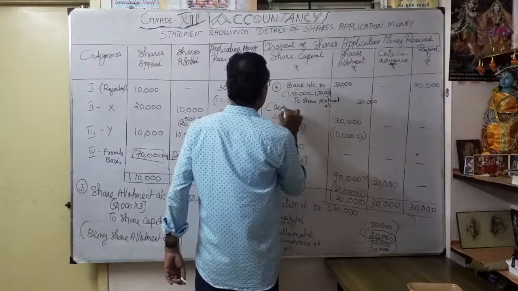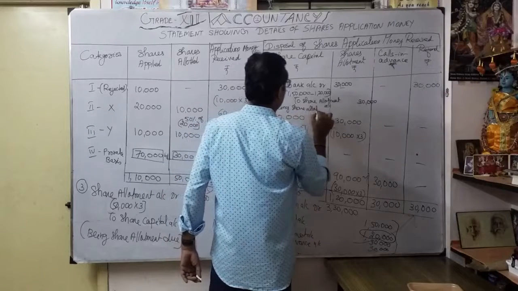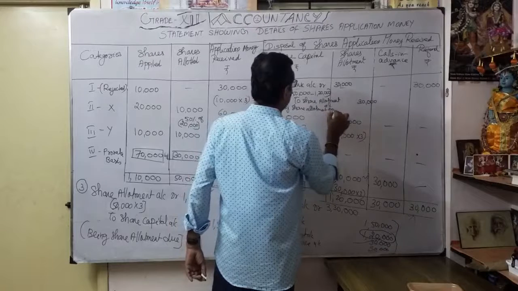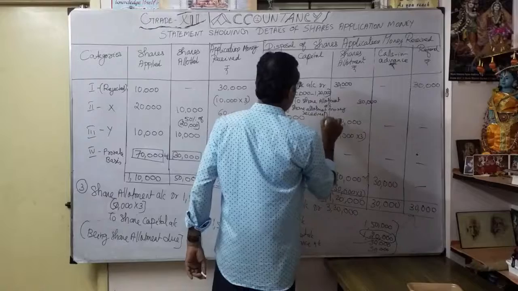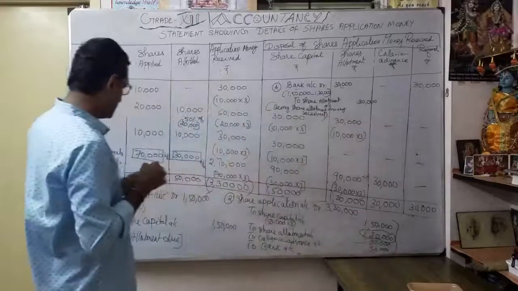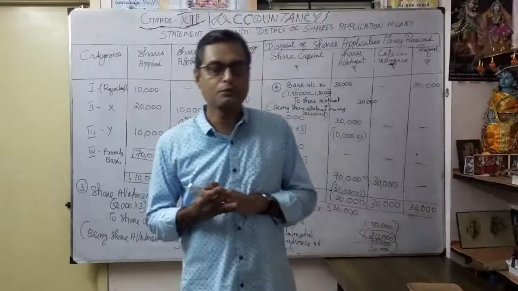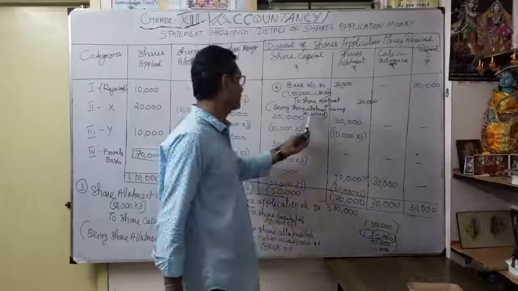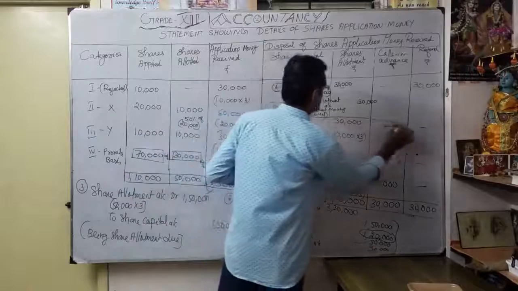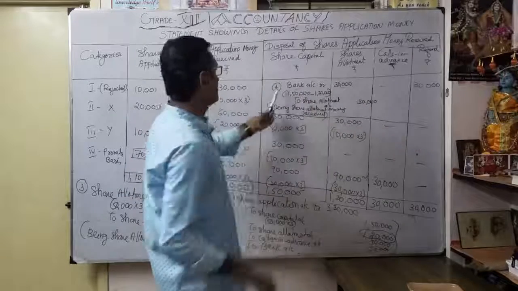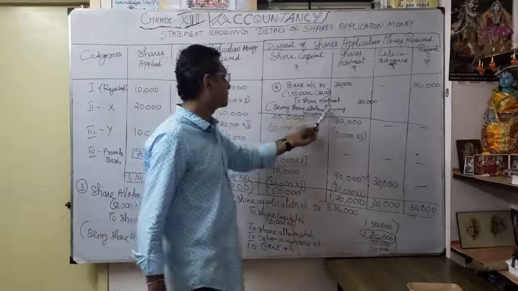Narration: share allotment money received. So the entire 1,50,000 is already adjusted by 1,20,000, so we are supposed to get only 30,000. That's the entry, entry number 4: bank account debit 30,000 to share allotment account 30,000.